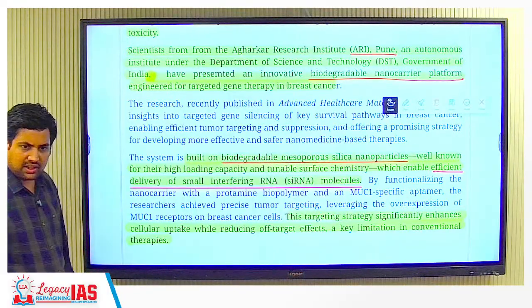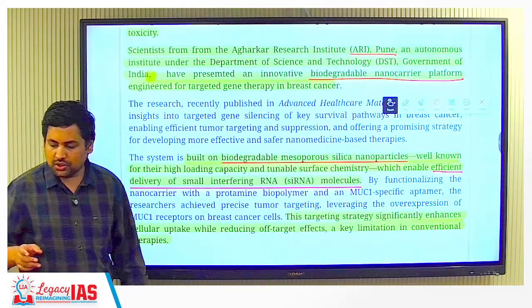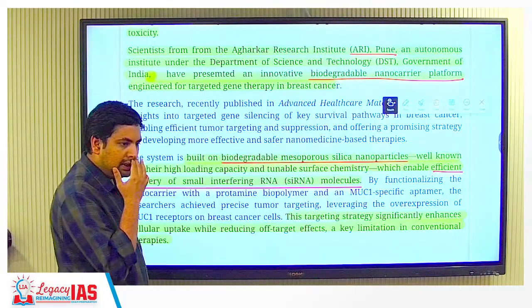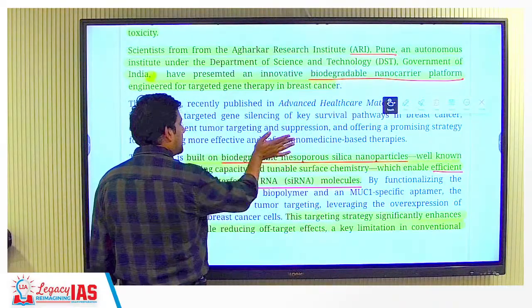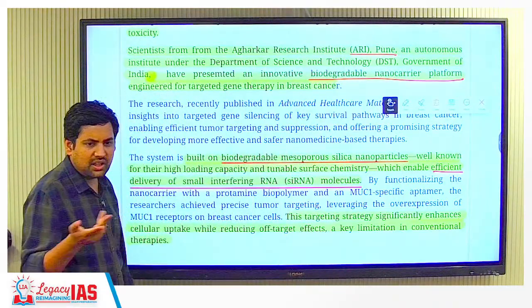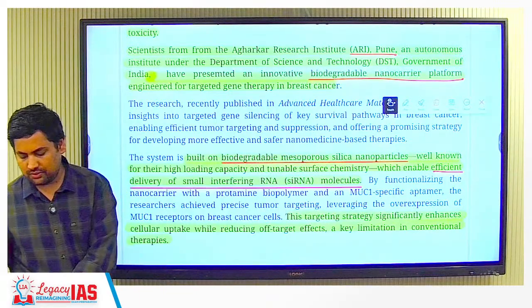Now, of course, this has started with this. If we are able to deliver small interfering RNAs very precisely, then this can be used in some other diseases, some other use cases also.